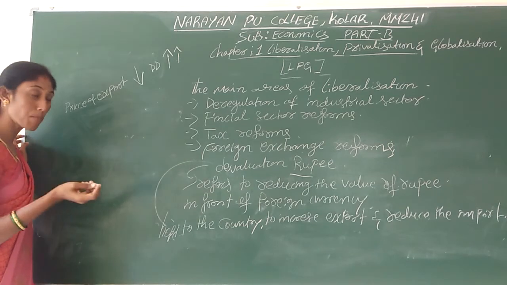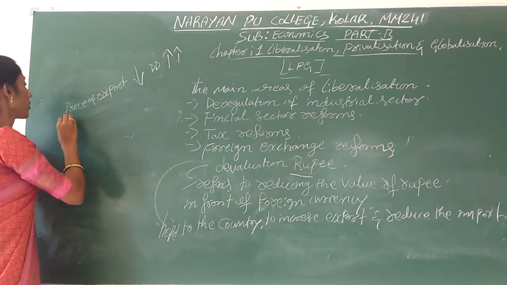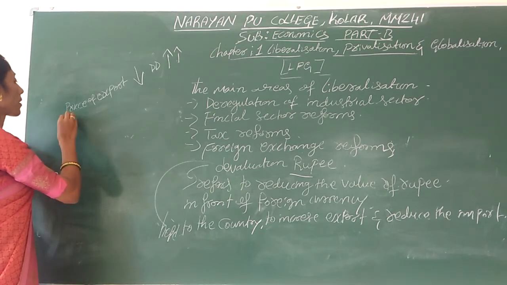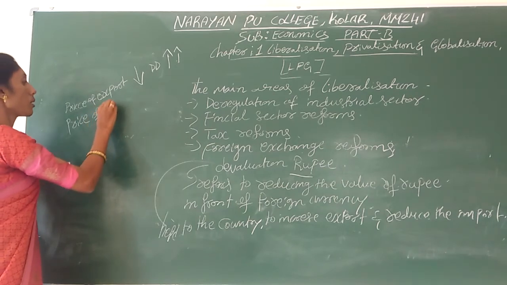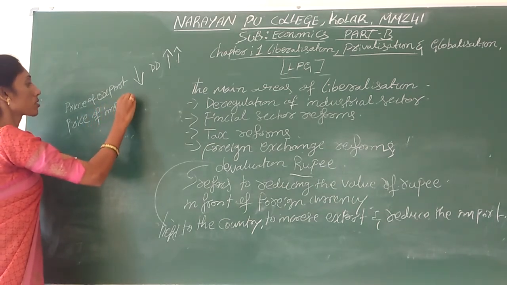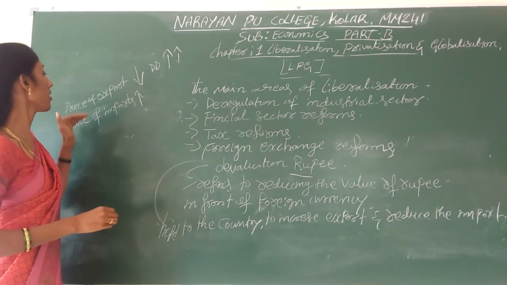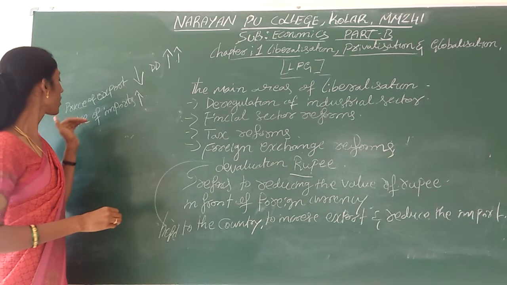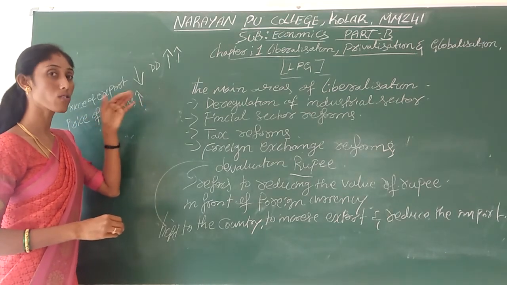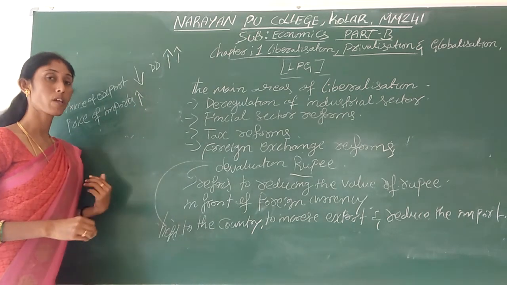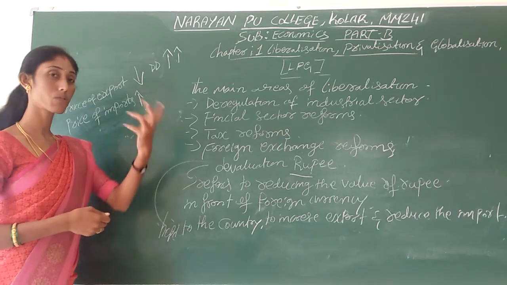But at the same time, what happens? Due to devaluation, the price of imports will be increased. What will happen? Due to devaluation of our country's currency, the price of import goods will be increased. For example, we are importing woolen blankets from England.